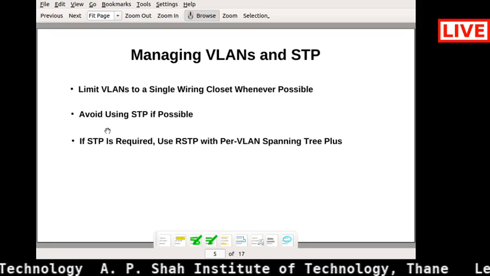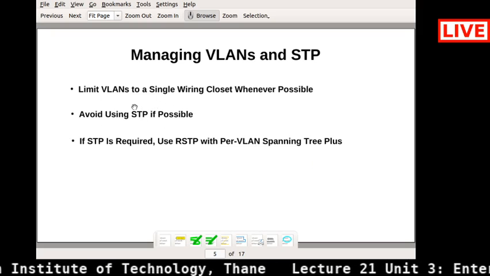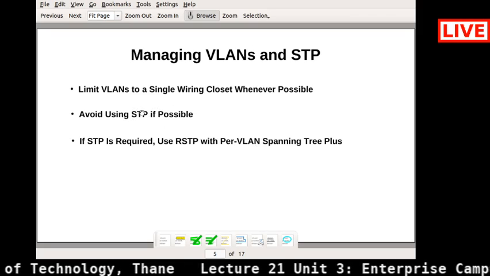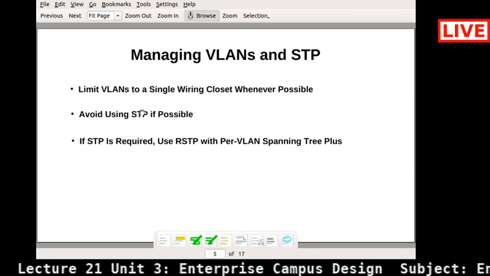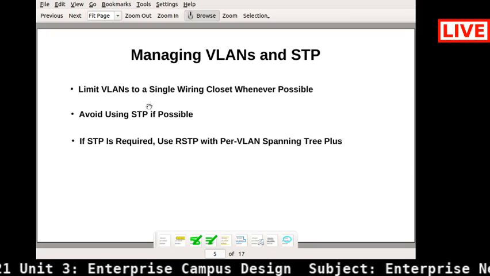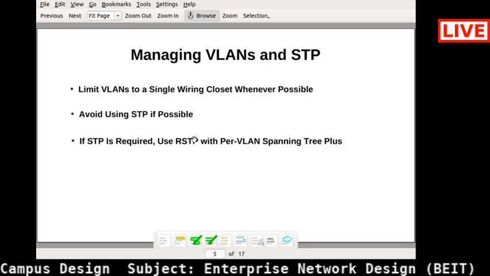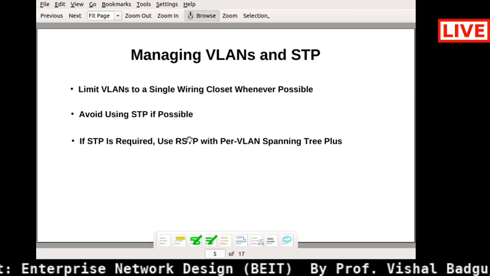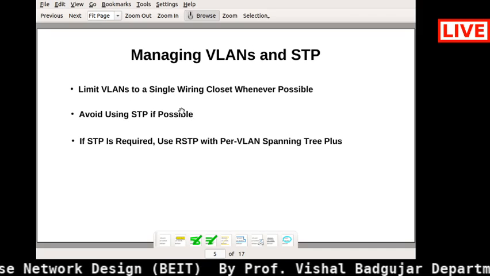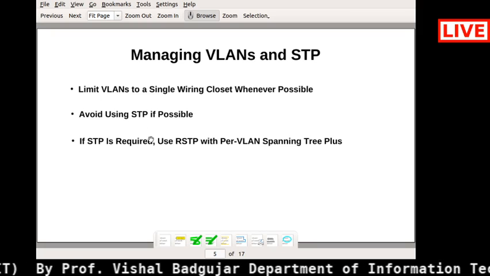The next one is to avoid using STP if possible. STP is the protocol defined in IEEE 802.1. If you see here RSTP, RSTP is nothing but rapid STP. It is a more deterministic and highly available network topology, we can say.